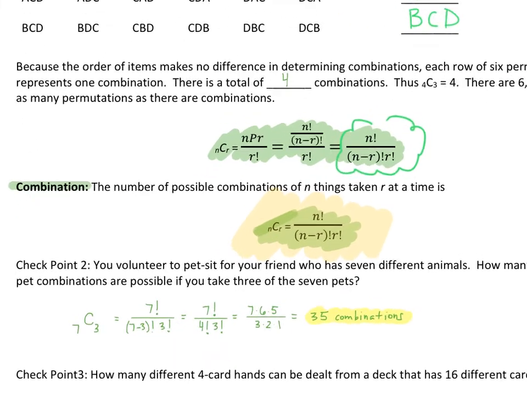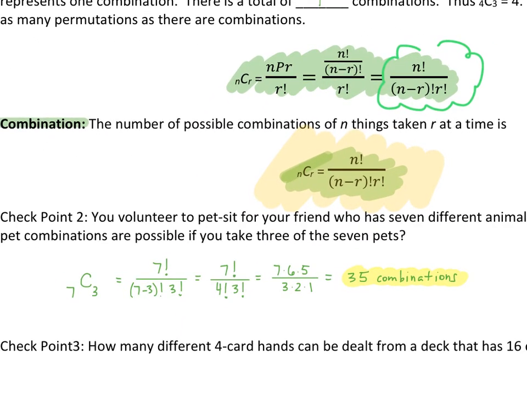And now we're just going to simplify, okay? So 7 factorial over 4 factorial. Well, this is like saying 7 times 6 times 5 times 4 factorial over 4 factorial. So those cancel. Writing 3 factorial out, I just have 3 times 2 times 1. So what we should note here is 3 times 2 times 1 is the same as 6. So those guys cancel, and we're left with 7 times 5, which is 35 combinations.